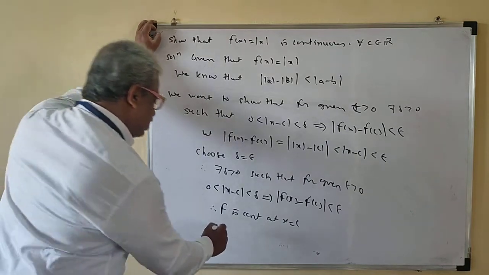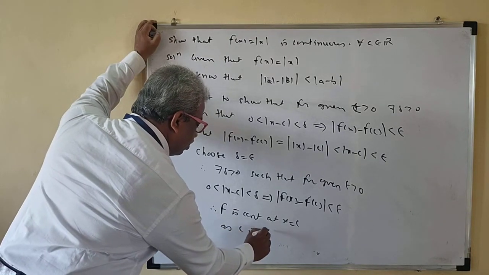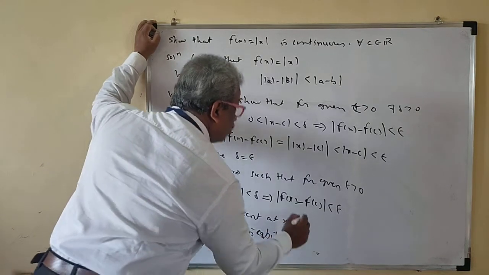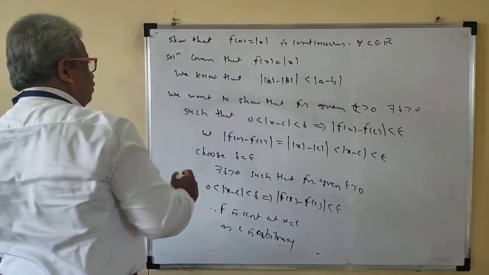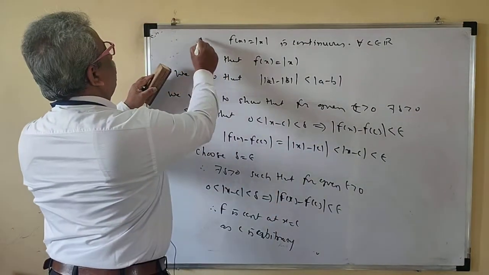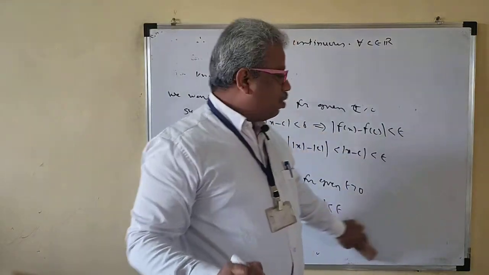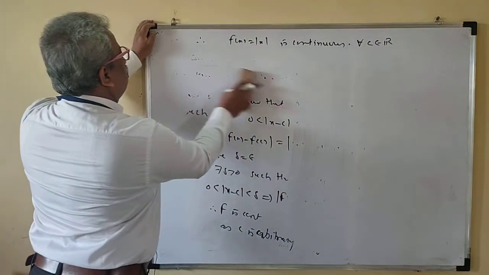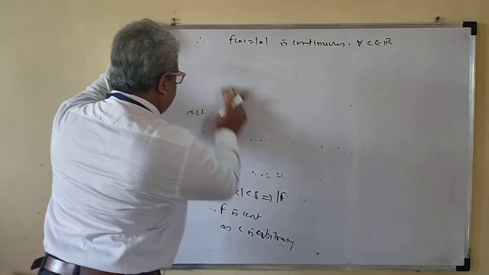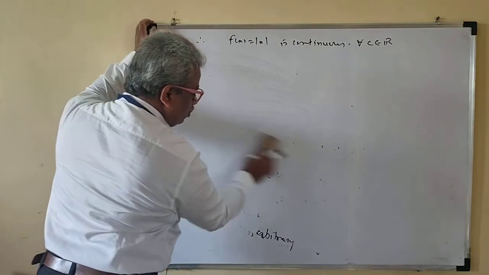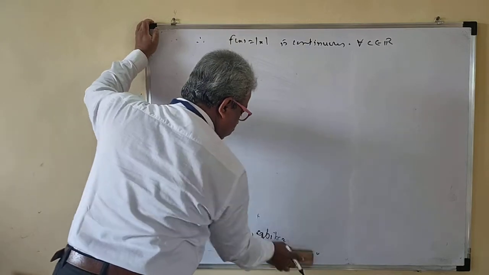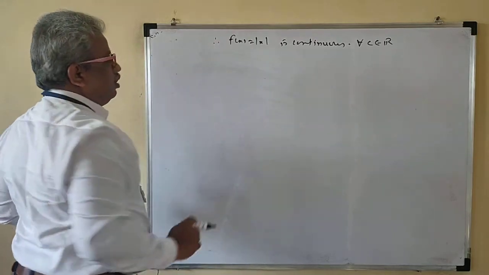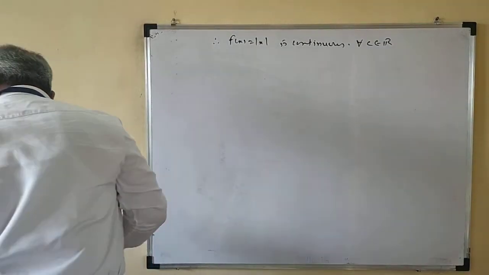As c is arbitrary, f of x equals mod x is continuous for all c belonging to R. So this is your final answer. Now we take the next problem.